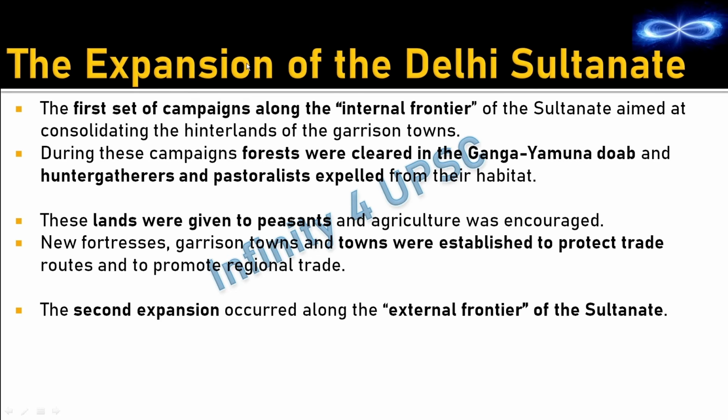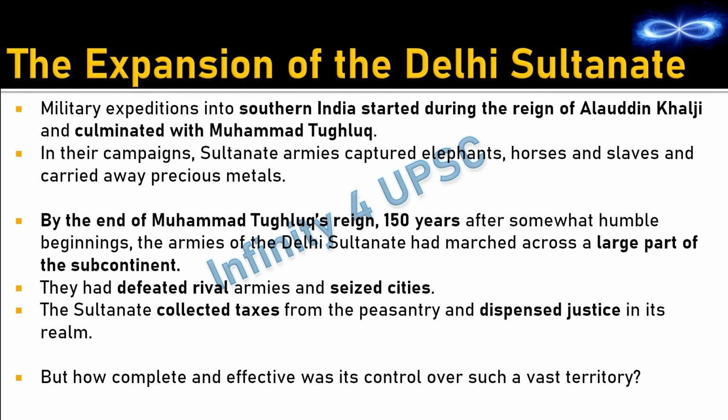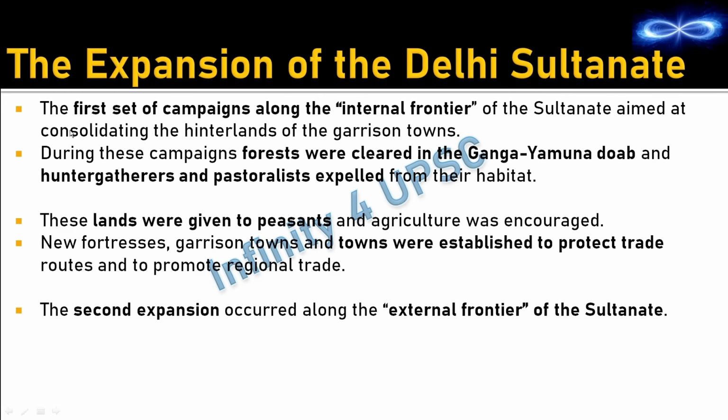Now here they have explained how the expansion took place. There were three steps. First step was controlling the internal frontier. Second was controlling the external frontier. And third was controlling the southern part of the subcontinent, that is South India. The first set of campaigns along the internal frontier of the Sultanate aimed at consolidating the hinterlands of the garrison towns. So in the first step, they started controlling the remote areas which were near to these towns.